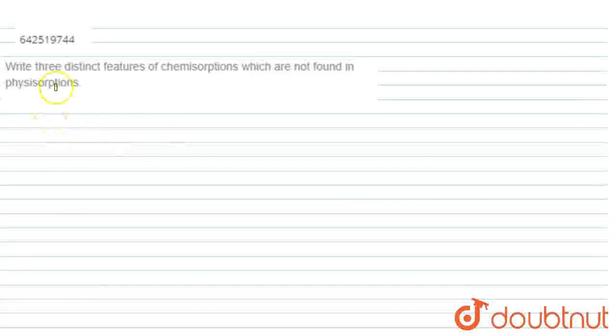Hello everyone, let's start this question. The question is, write three distinct features of chemisorption which are not found in physisorption. Chemisorption and physisorption, these are the two types of adsorption.